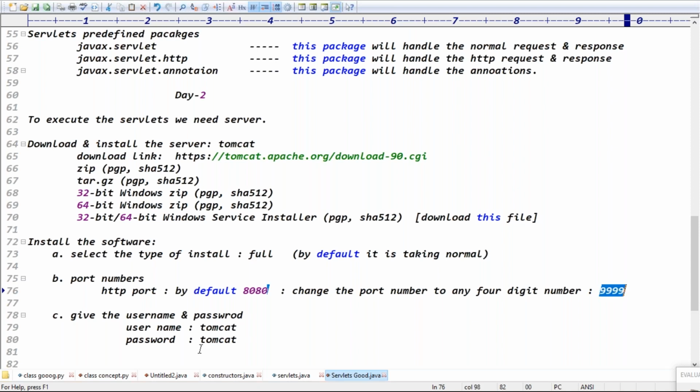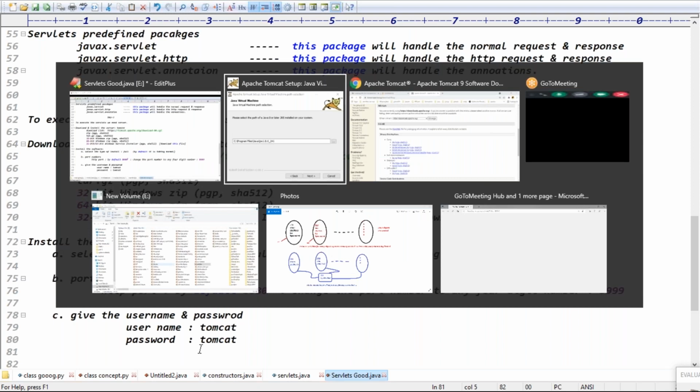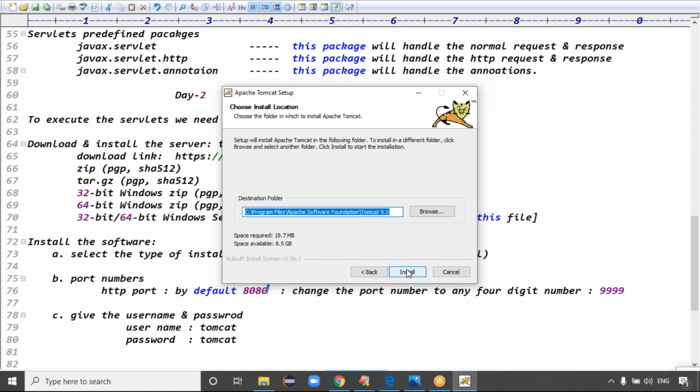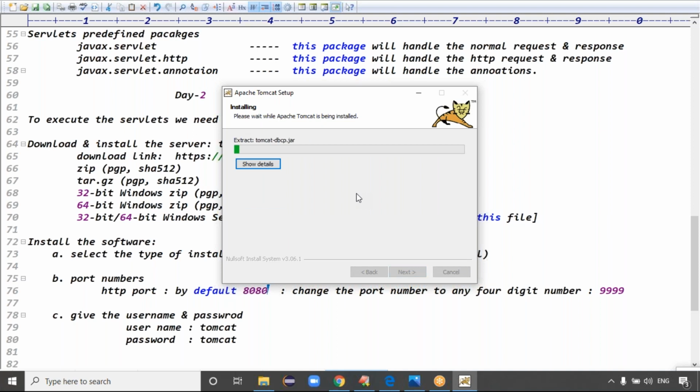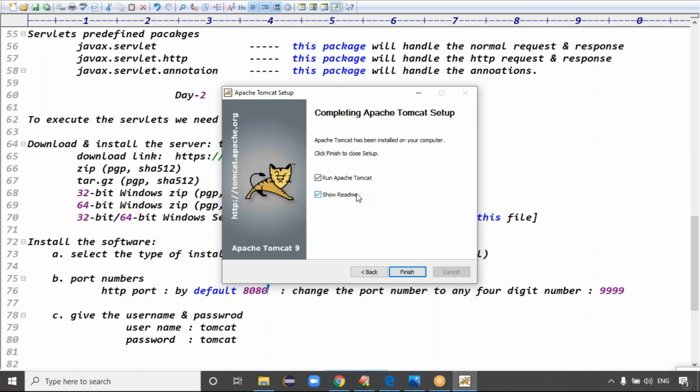Give the username and password. Exactly. Just click on the next button. Click on the install button. Directly click on the installation button. Then just make sure that while installing Tomcat on your system, Java is installed. Yes, the JRE software is required, exactly.